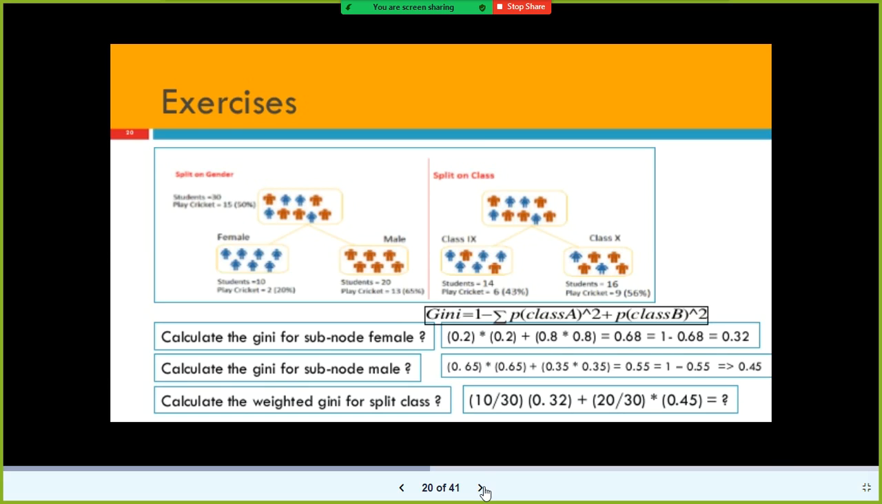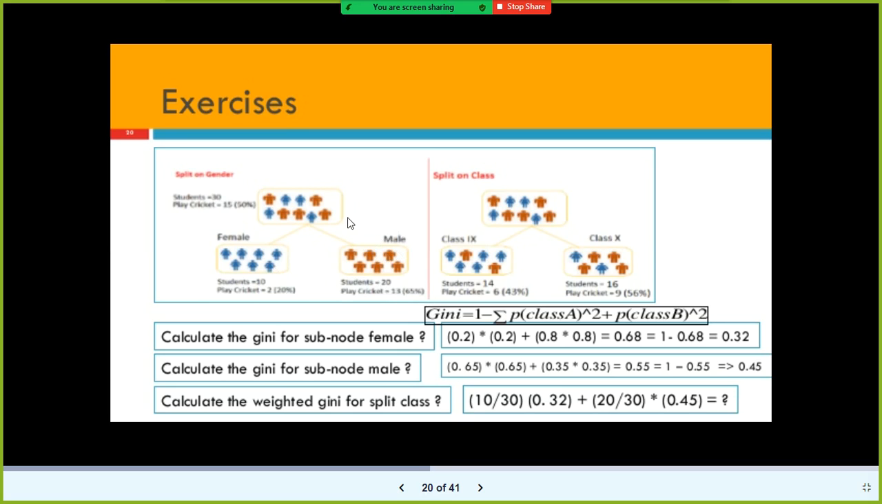Look at another example, a classic example. Look here. I have a students data set. In the students we have two categories, female students and male students. Of the 30 students, 10 are female and 20 are male. Of these 10 female students, only 2 girls play tennis. So 2 out of 10 is 20%. Of these 20 male students, only 13 play cricket. 13 out of 20 is 65%.